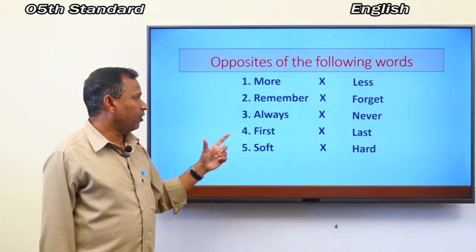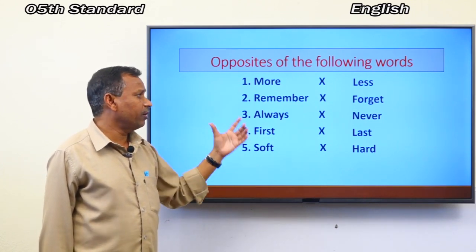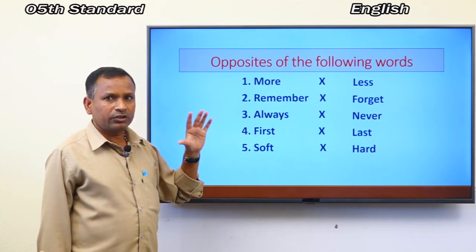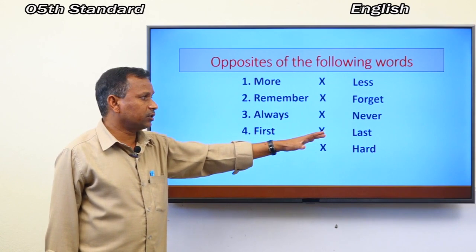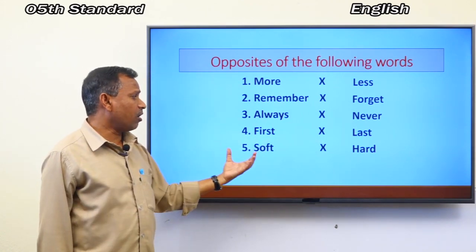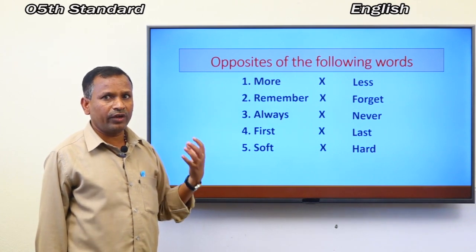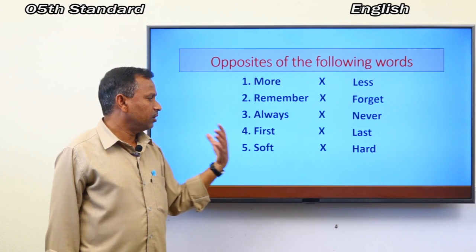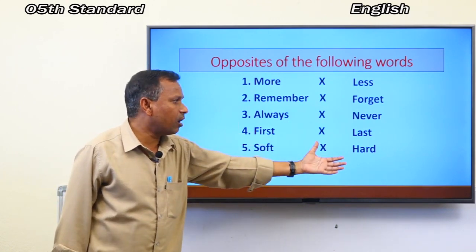Spelling is F-I-R-S-T, first. Its answer is last. First, last. Then soft, S-O-F-T, soft. Its answer is hard. Soft and hard.